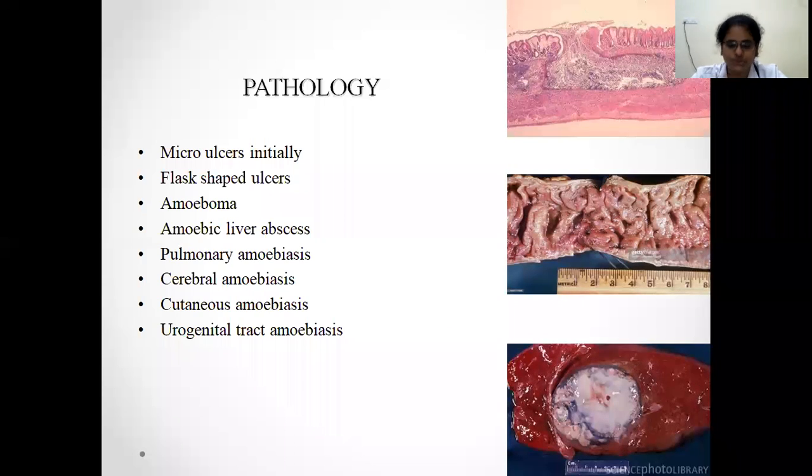Here you are supposed to note that it's a single large abscess. Usually this abscess will be in the right lobe of the liver, the majority of the time. The other extraintestinal manifestations will be pulmonary amoebiasis, where abscesses can be in the lung, or in the brain, cerebral amoebiasis, or cutaneous amoebiasis, and also urogenital tract involvement.